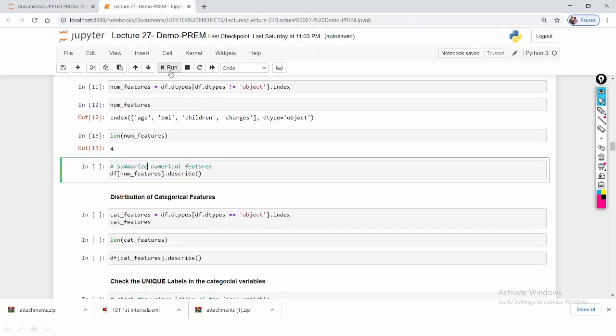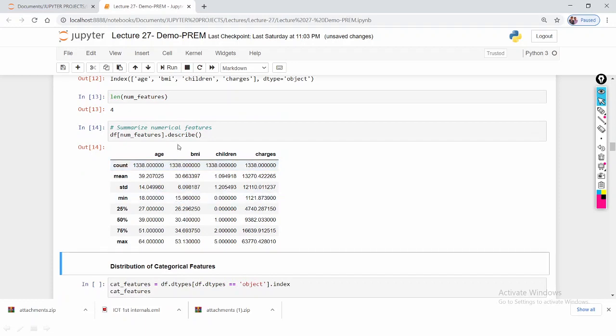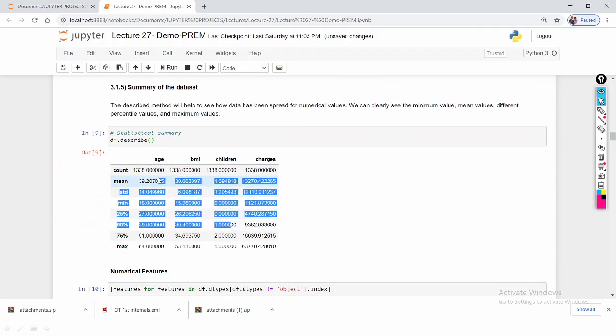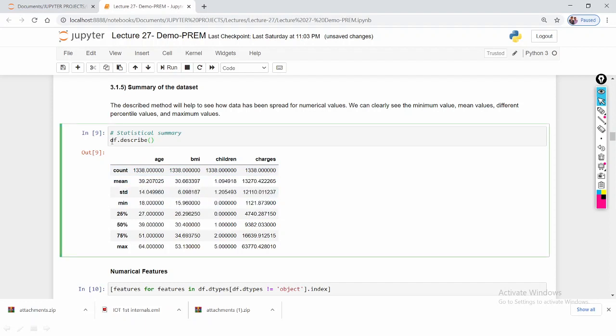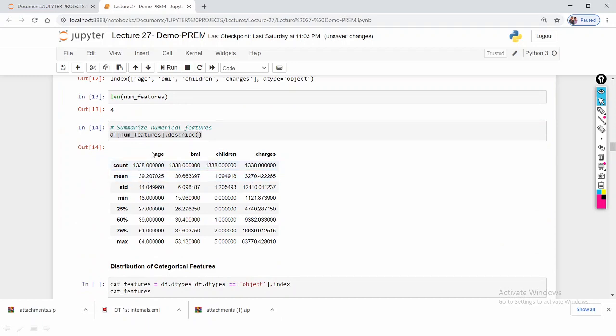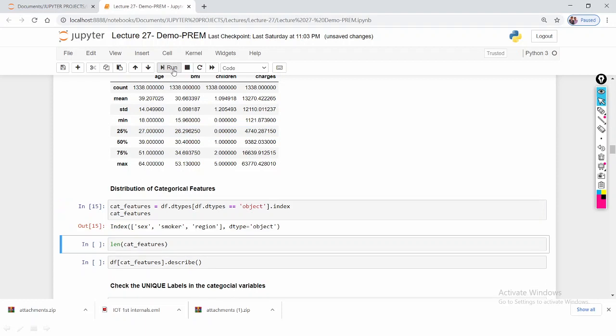If you observe here, this is df of num_features.describe. This output will be the same if you use the df data frame, because when you use the df data frame, it automatically displays only the numerical features, but here I'm only assigning the numerical features. So now here I will check the categorical features.